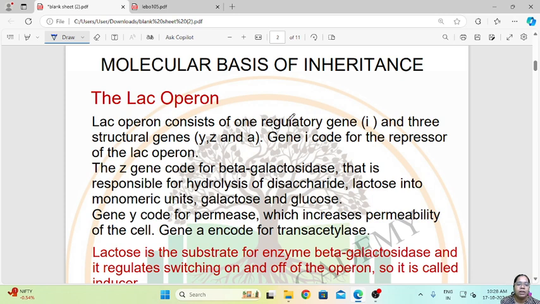So the Lac-Operon consists of a regulatory gene, that is your I. Then there are three structural genes, that is Y, Z and A. Z gene codes for beta galactosidase, that is responsible for hydrolysis, and then Y gene codes for permease, which increases the permeability of the cell, and gene A encodes for transacetylase. So these are the functions of the structural genes in the Lac-Operon.